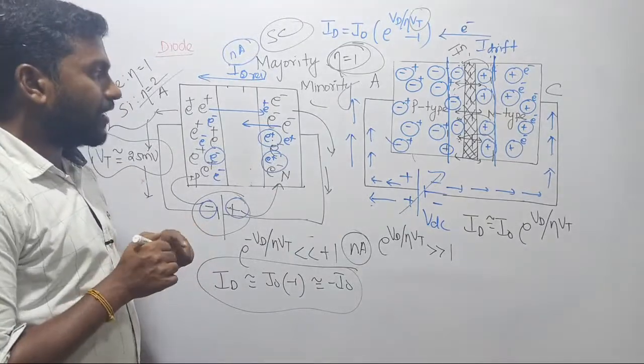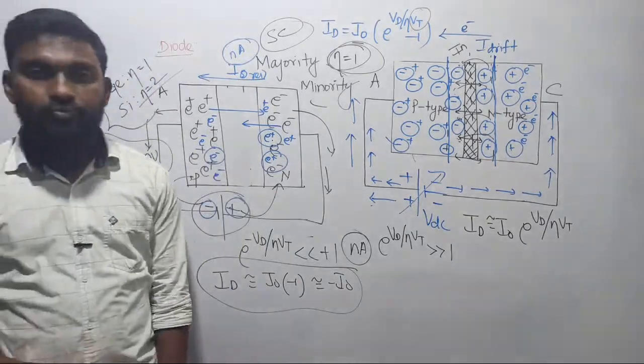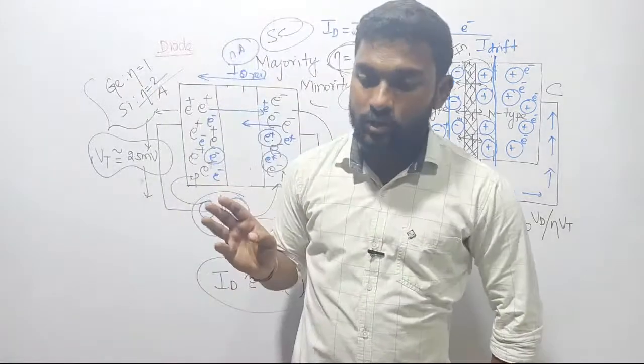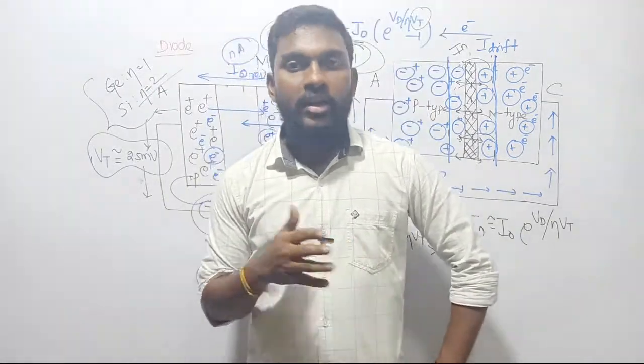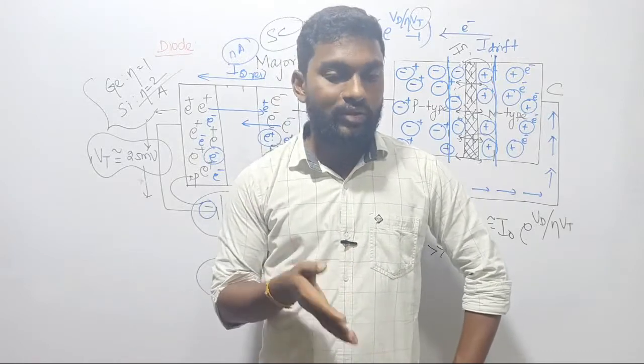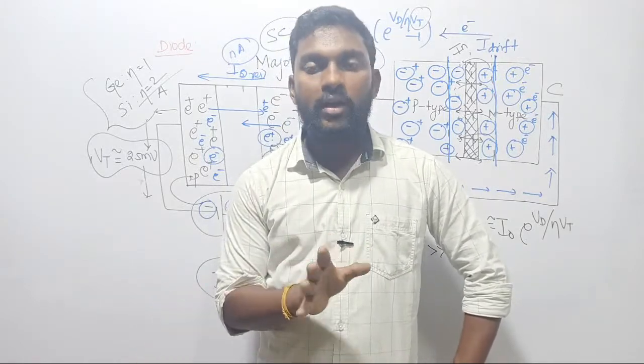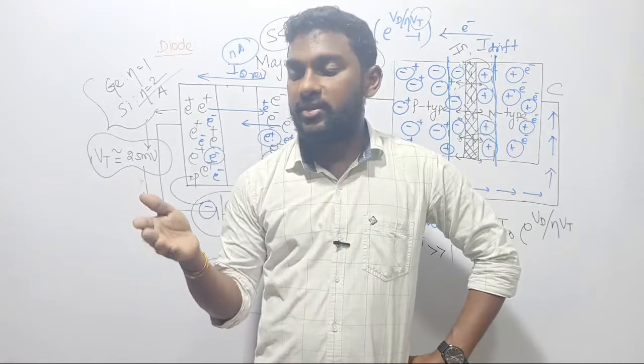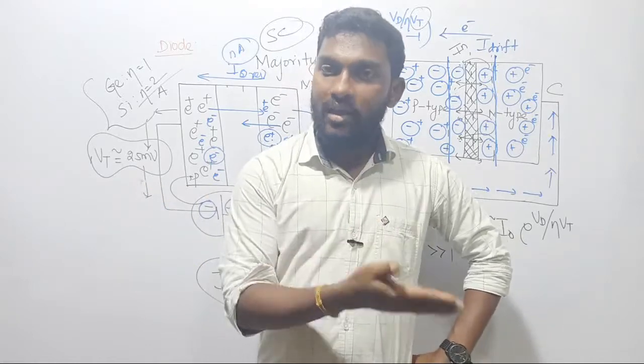I hope the things are very clear now. So what we have done till now, we understood the basics, right? In analog electronics, I said there are 3 types of materials: insulator, semiconductor, and conductor. Switches are going to be designed with the help of semiconductors. Under semiconductors we have 3 types of classification: silicon, germanium, and gallium arsenide.